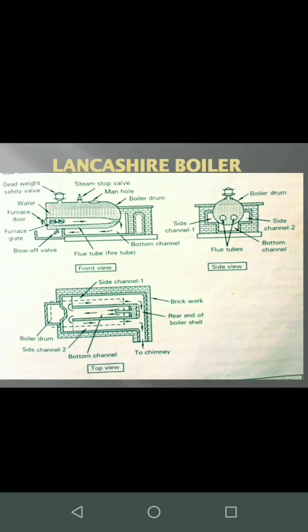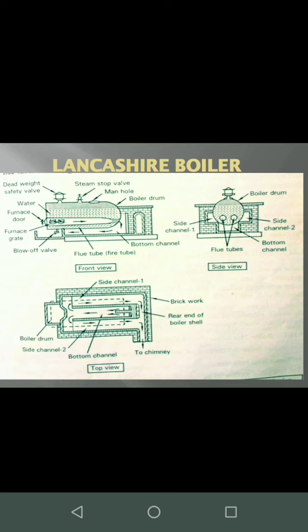Now again, the dead weight is there for ensuring safety. If there is extra pressure, this dead weight goes up, thereby all the steam will go out, regulating the steam. The steam stop valve is there for controlling the flow of steam. The manhole is present for entering inside the boiler for cleaning purposes.